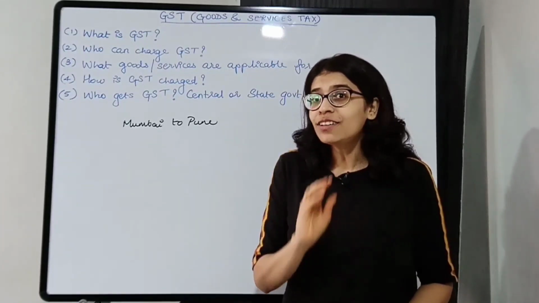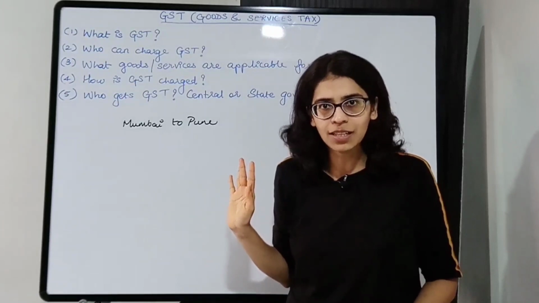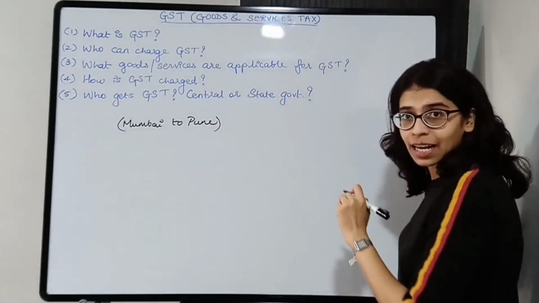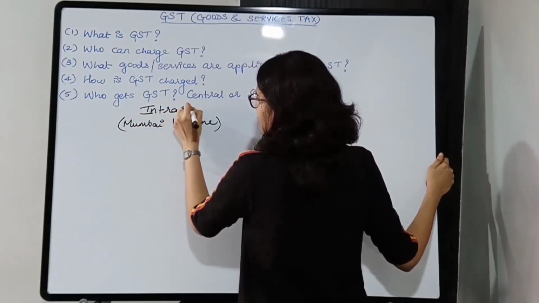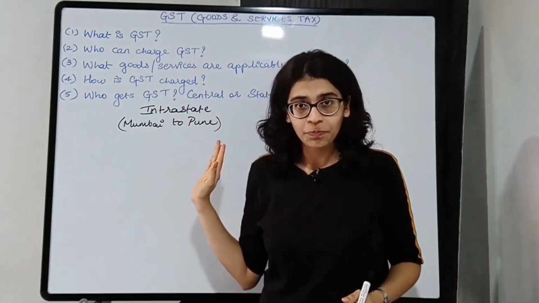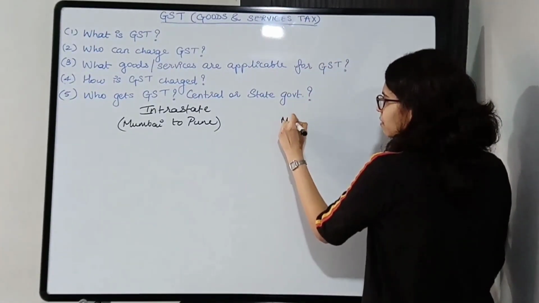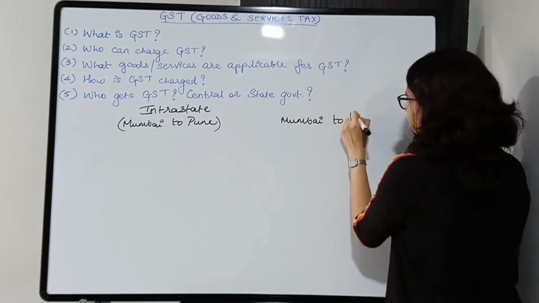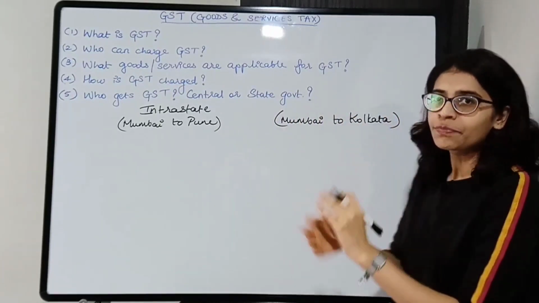Okay, so the goods are being sent within the same state. So whenever it is within the same state, it is called intrastate. This transaction is intrastate. Alright, and if the person is sending a mobile phone to Kolkata, not sending but selling. We are talking about selling over here, not sending, selling.